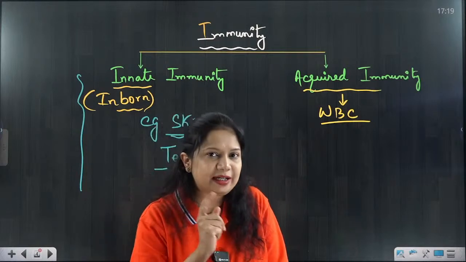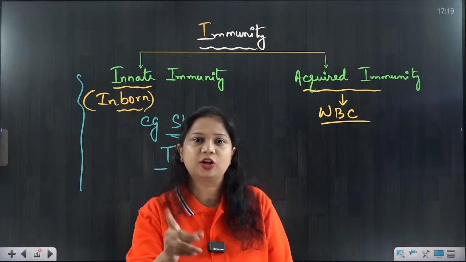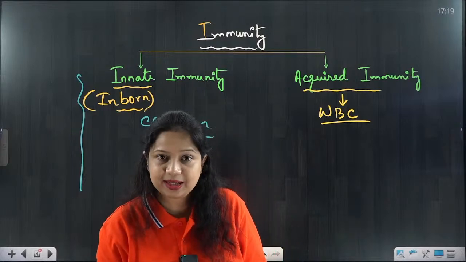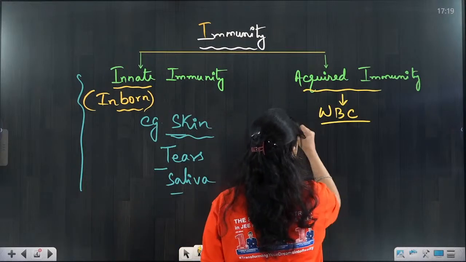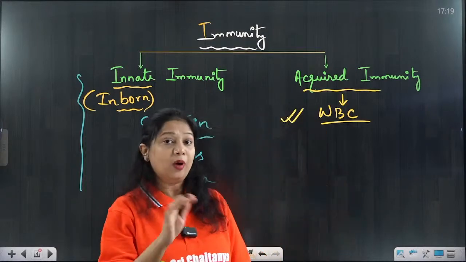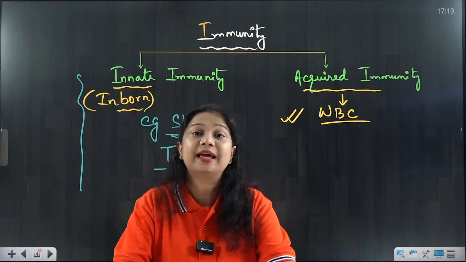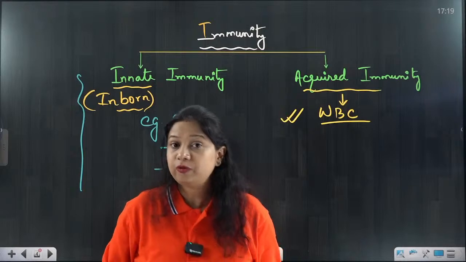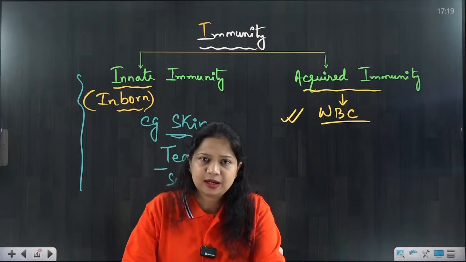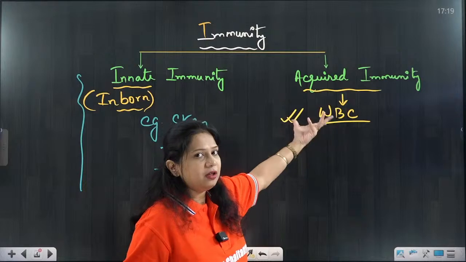They will start fighting against them, they will cause destruction of these germs. That is acquired immunity. And why is it acquired? Because if we are not exposed to the pathogen, if we are not exposed to a virus, they will not be recruited and they will not be activated.